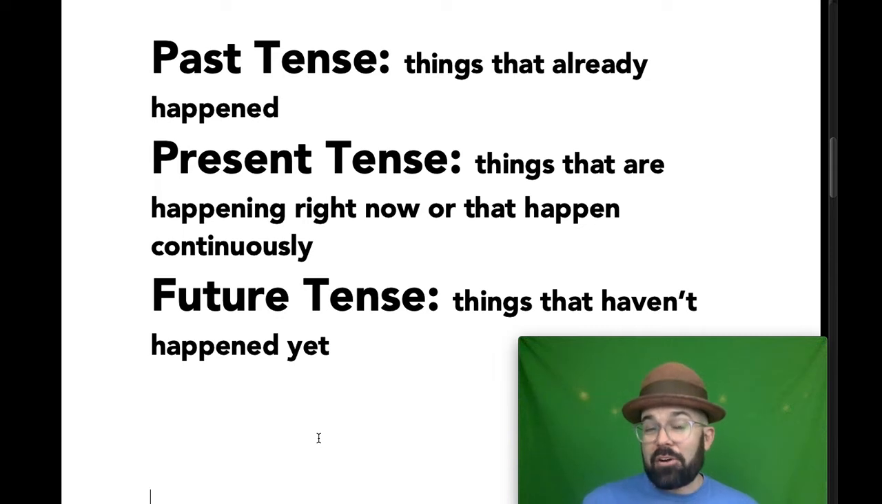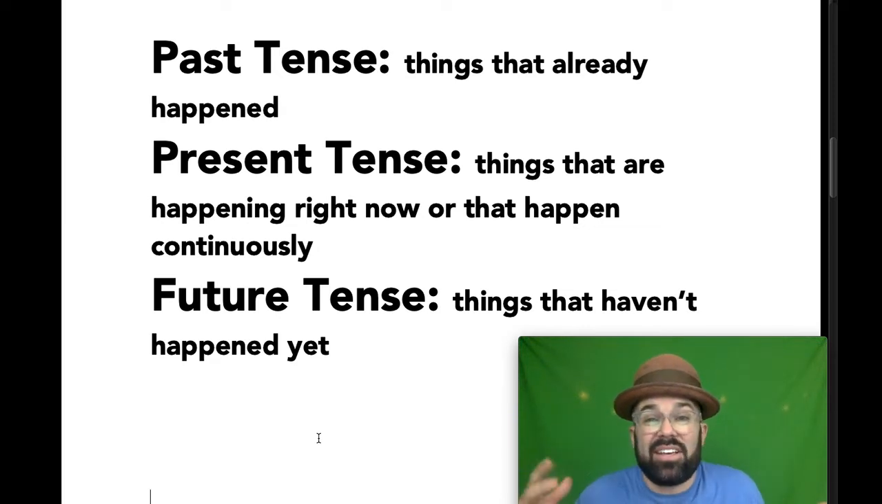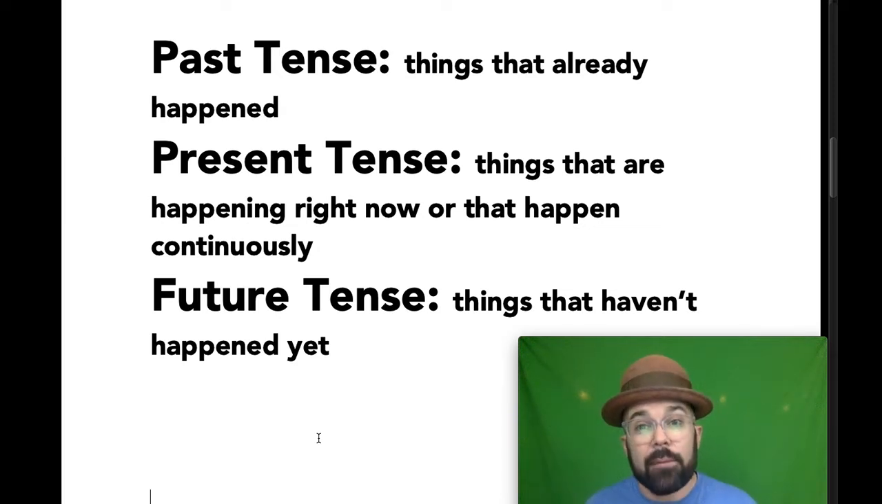You probably already know what these things mean, but just in case, past tense speaks of things that already happened. Present tense are things that are happening right now, or, and this is important, things that happen continuously, or things that happen regularly, all the time. And finally, future tense is things that simply haven't happened yet. These are the three most basic tenses in English.